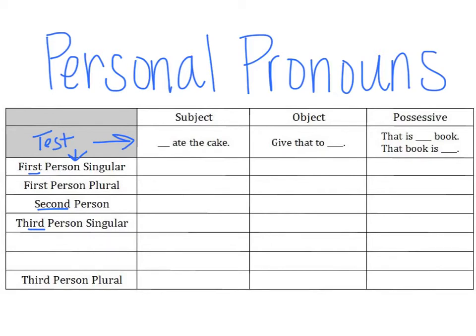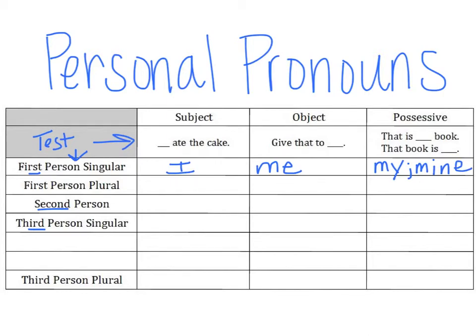First person singular. So I'm talking about myself. When we talked about narration, we said that first person was a character in the story telling the story. So they're going to use pronouns like I. So what fits in blank ate the cake? I ate the cake. Staying with first person, give that to, well, give it to me. First person singular possessive, that is my book. That book is mine.